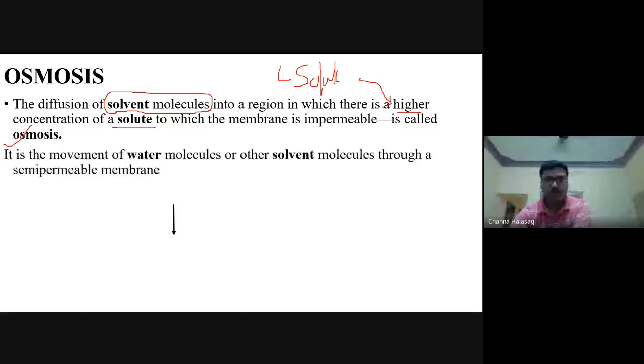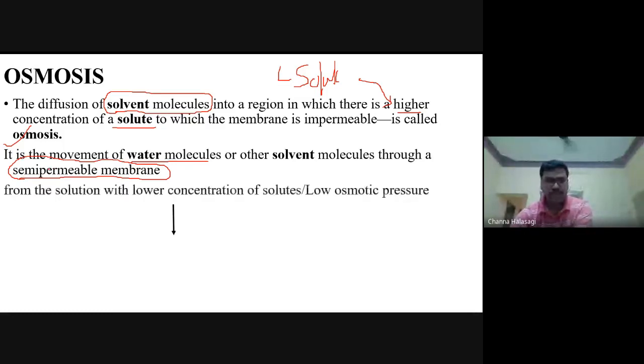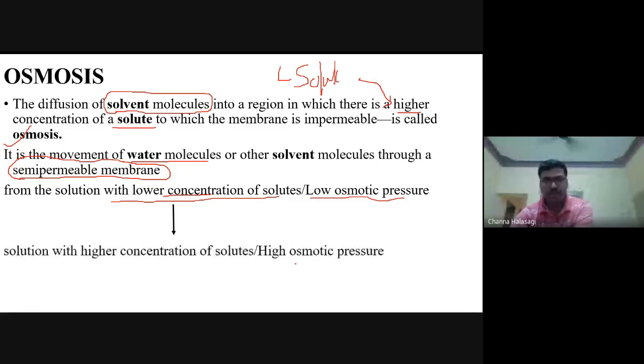Here the movement of water, the solvent molecule, is through a semi-permeable membrane. This is another important thing you should note down in the definition. From the region of lower solute concentration, which is nothing but lower osmotic pressure, to an area of higher osmotic pressure. This is the definition of osmosis.